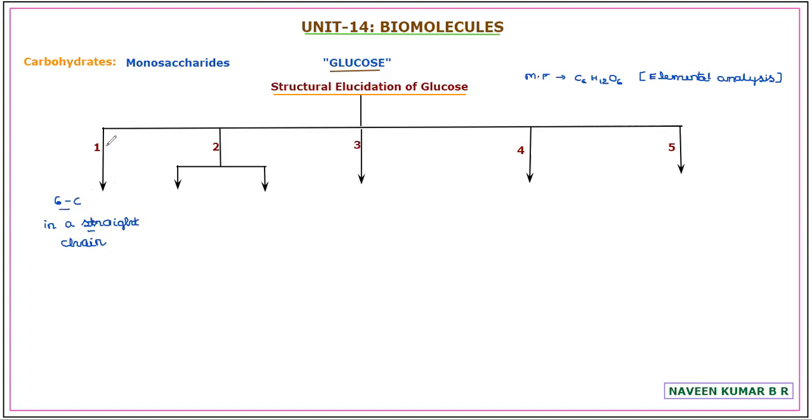To support that, we have the first chemical reaction: treating with the reagent hydrogen iodide. By treating with hydrogen iodide, we show that there are 6 carbon atoms in a glucose molecule, all present in a straight chain.